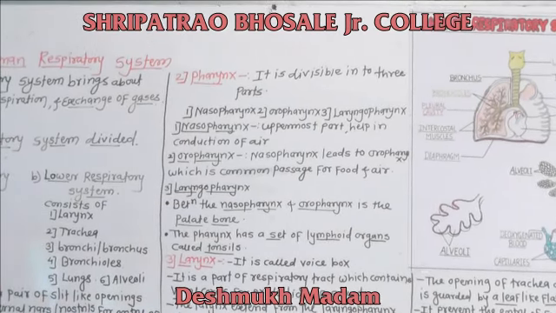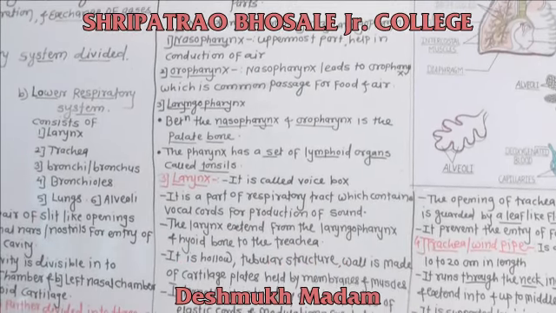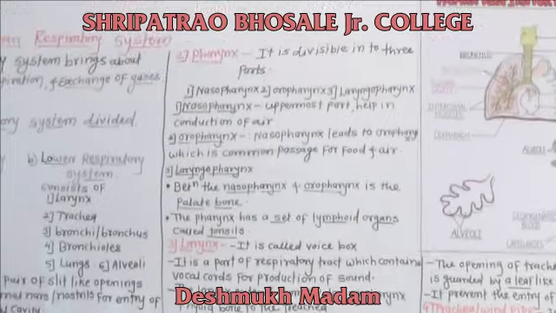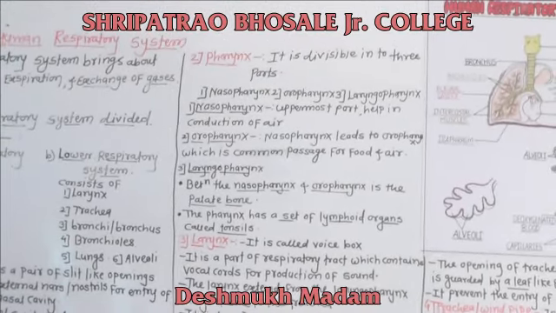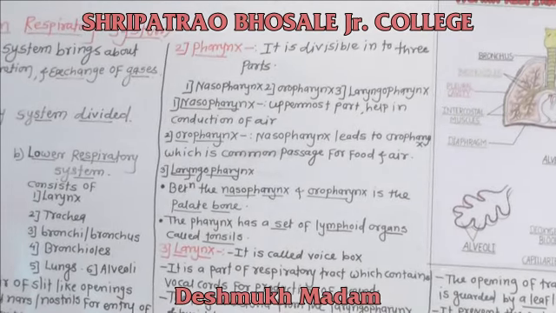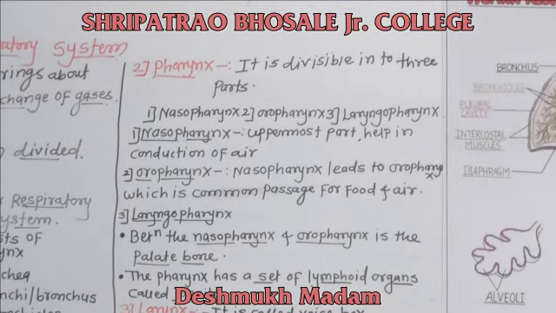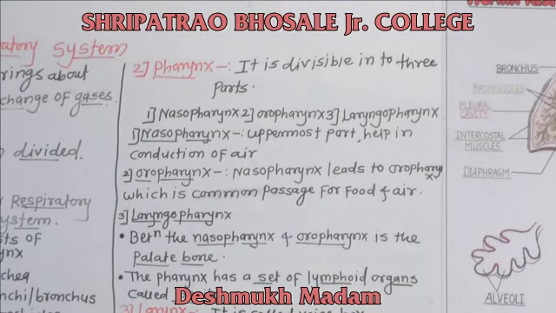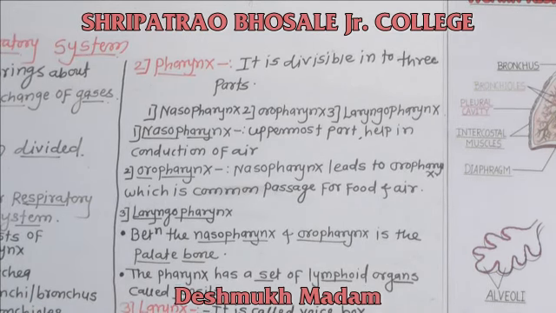The first part is the nasopharynx, the second part is the oropharynx, and the third part is the laryngopharynx. The nasopharynx is the uppermost part, which helps in conduction of air.